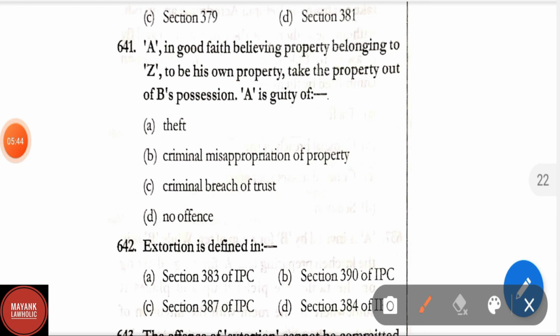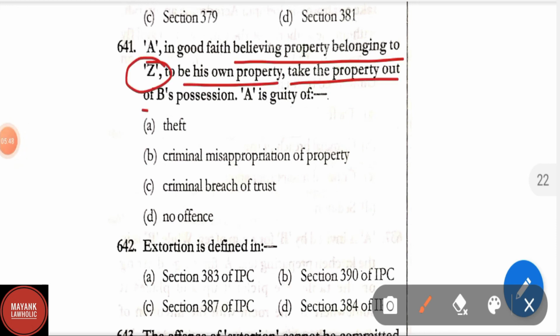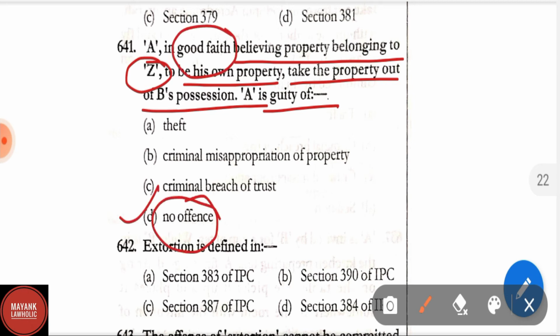A in good faith, believing property belonging to Z to be his own property, takes the property out of B's possession. A is guilty of theft, criminal misappropriation of property, criminal breach of trust, no offence. Correct answer is option D, that is no offence, because it was in good faith.